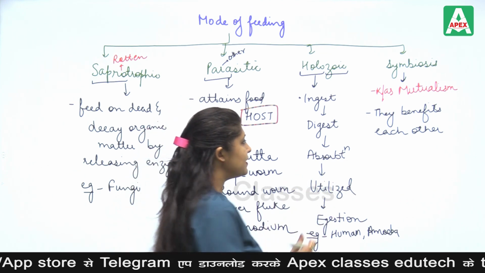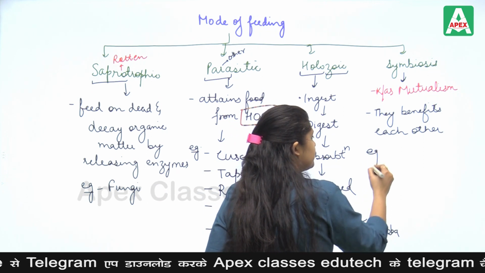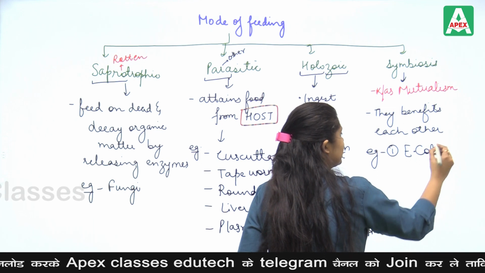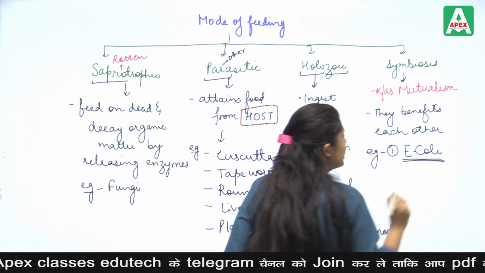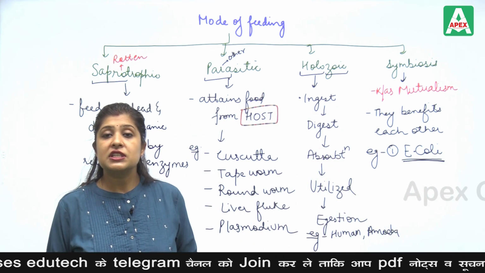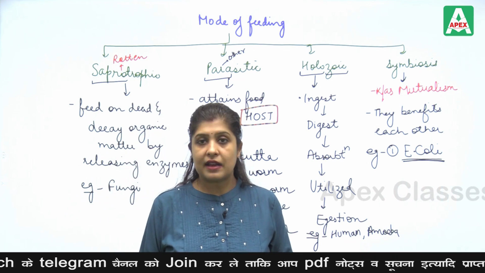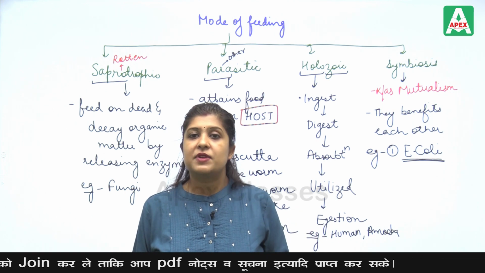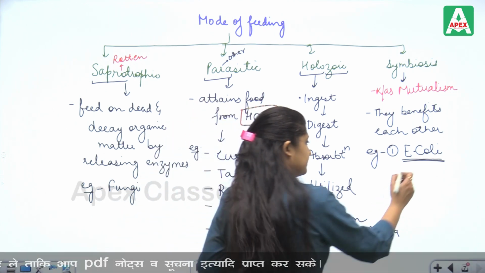So for example, first example, Escherichia coli is a bacteria. E. coli is the bacteria which is present in our digestive tract, in the large intestine.